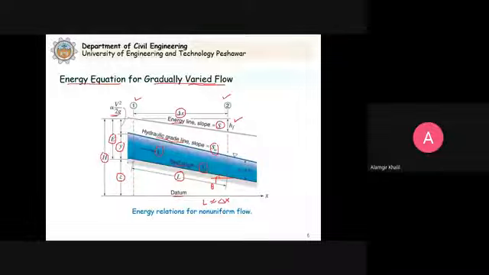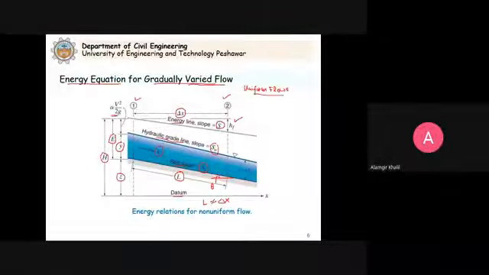Now, how to write the energy equation for gradually varied flow? One thing, remember this is important: for uniform flow, the three types of slopes are the same.